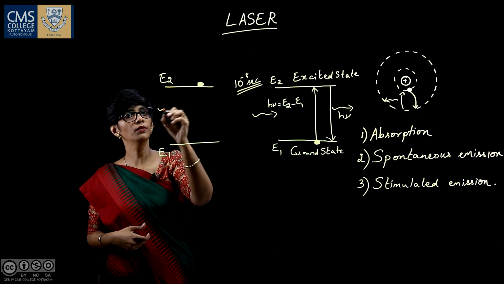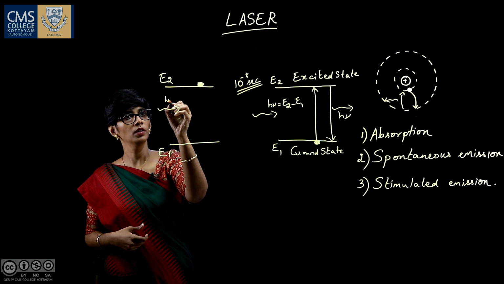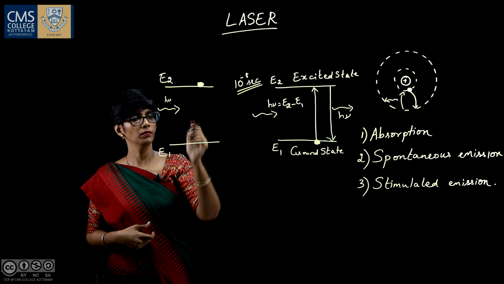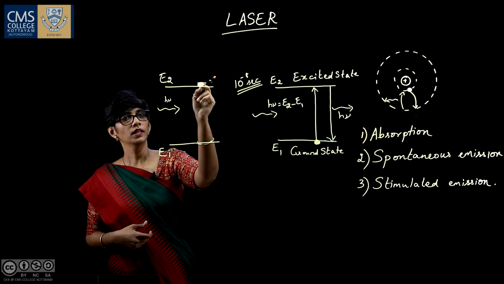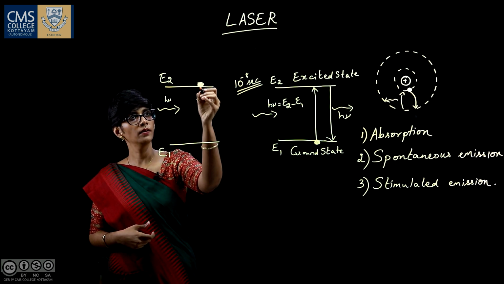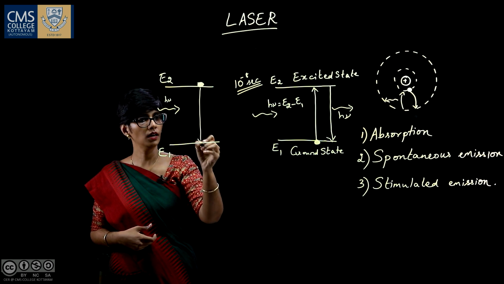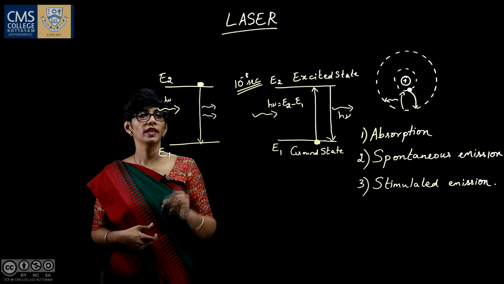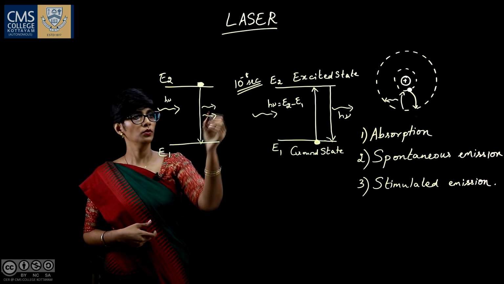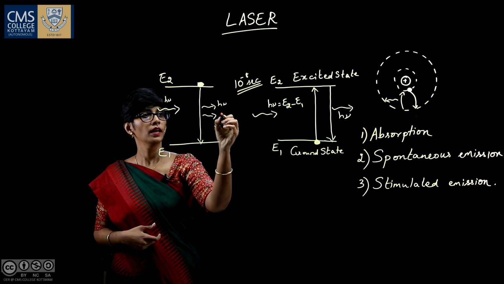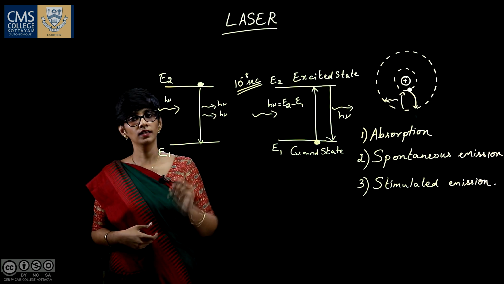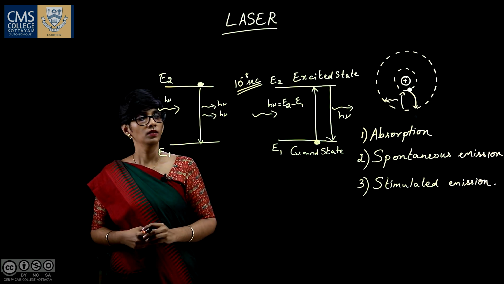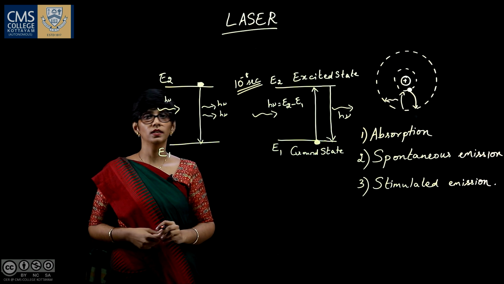That is, when we give a photon of energy h nu equal to the difference in the higher and lower band gap, that is the difference E2 minus E1, what happens? The excited atom makes a downward transition, releasing the excess energy along with this. So we get two photons having the same wavelength, and these two photons are in the same direction. So this principle is used in laser.